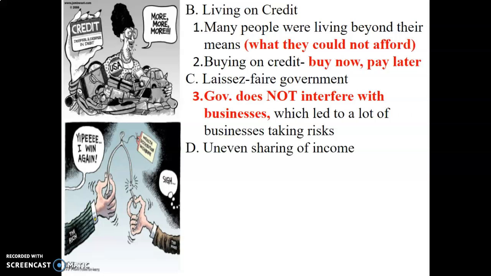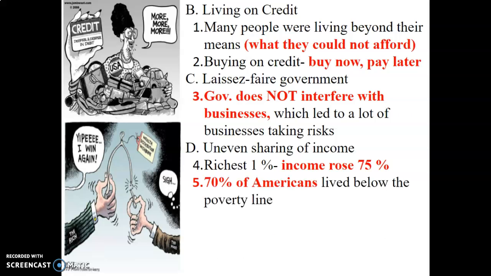And of course, uneven sharing of income. What does that basically mean? During the 1920s, yes, it looked like there was a lot of money going around because of new inventions, new technologies, but in reality, the rich got richer, and the poor got poorer. The richest 1% income rose 75%, which means that during the 1920s, rich people were making 75% more money than they did before.